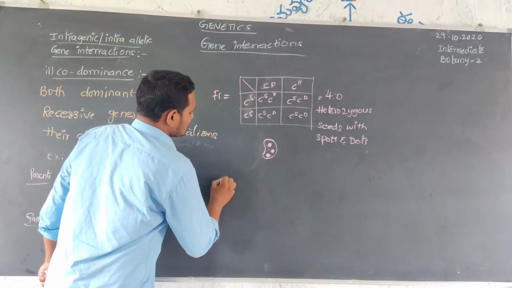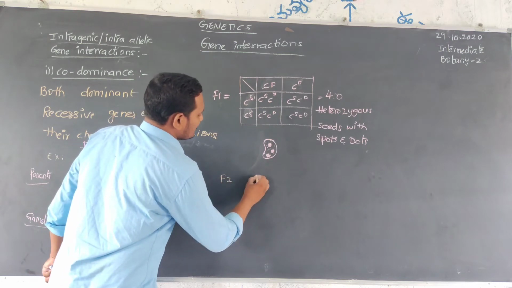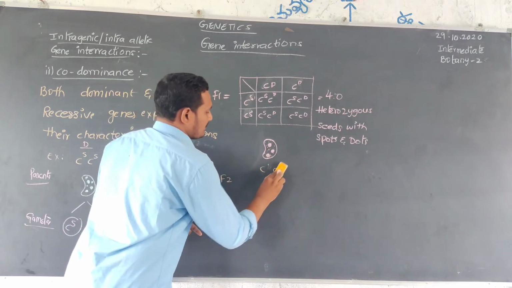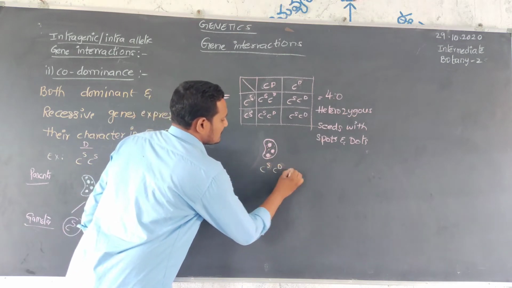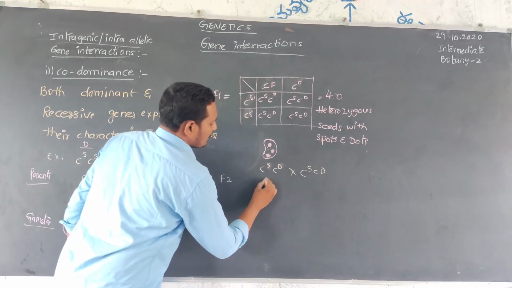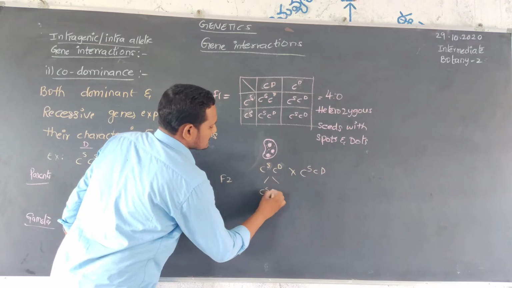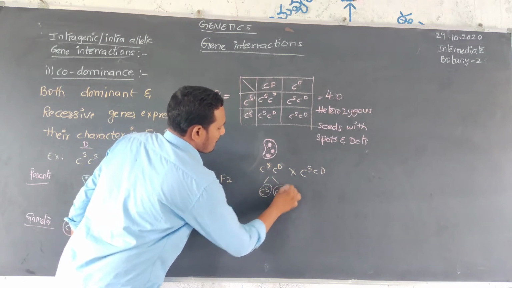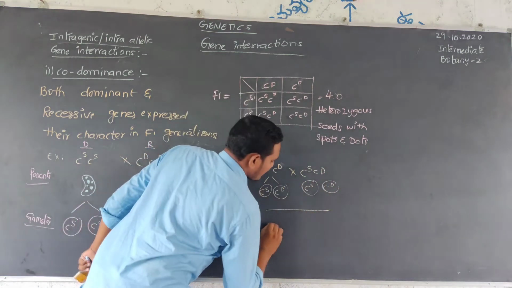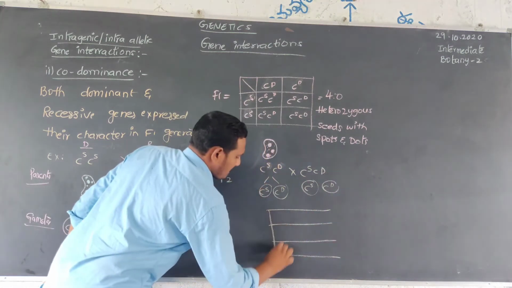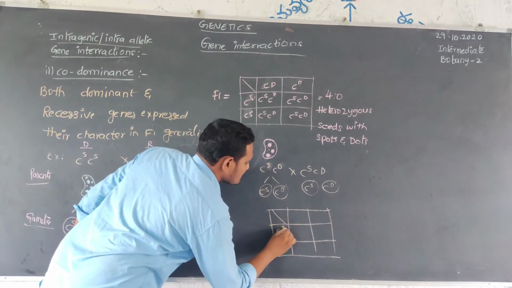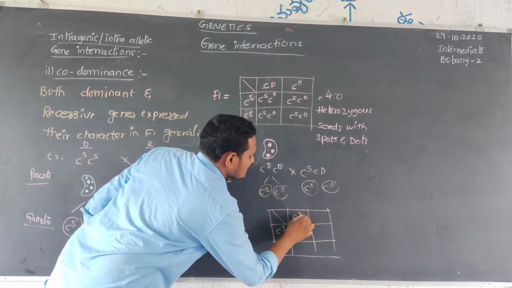Next, the F2 generation. What will happen in F2? CSCD crossed with CSCD. Here there are two possibilities, CS and CD, on the Punnett square board.